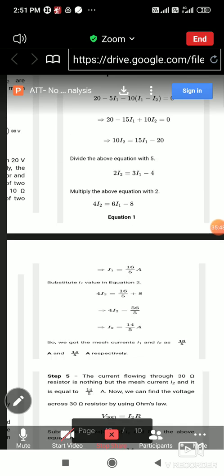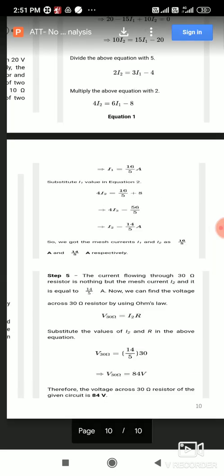So I will discuss now the super mesh analysis, how it gets formed. The super mesh analysis is a special case of mesh analysis. Wherever a current source is present between two adjacent meshes, having only a current source without any resistor or any passive element, then it is difficult to find out the voltage drop across that current source.